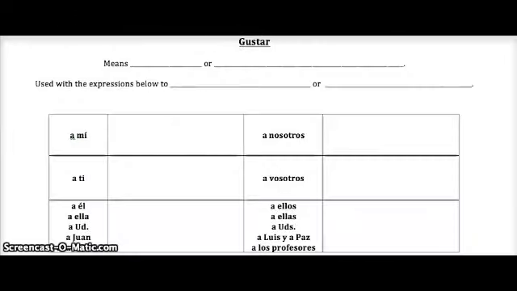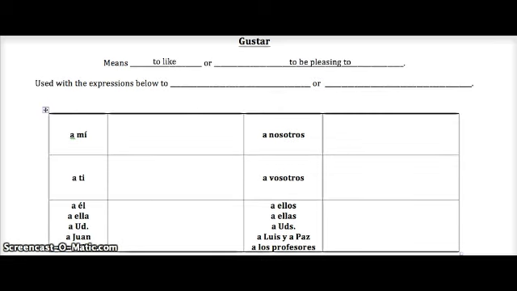Okay, we're going to start out by going over the verb gustar. This one can be a little complicated. First of all, it means to like or to be pleasing to.